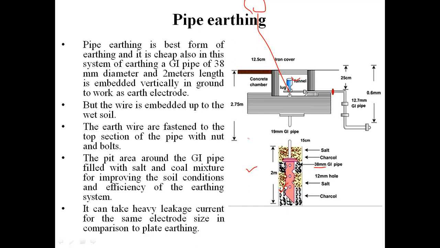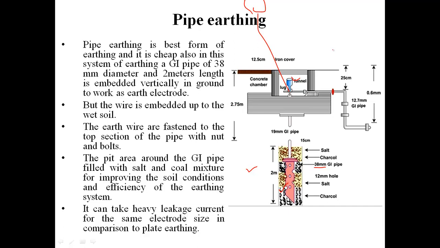So if we have a plate of same material as we have used here in the pipe earthing, and the cross sectional area of both the electrodes is same, then this type of earthing will be having to take heavy leakage currents for the same size of electrode as compared to plate earthing. Clear? So this is all about the pipe earthing.